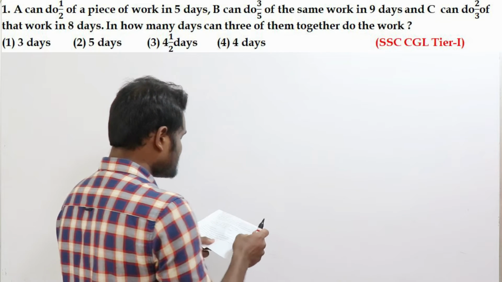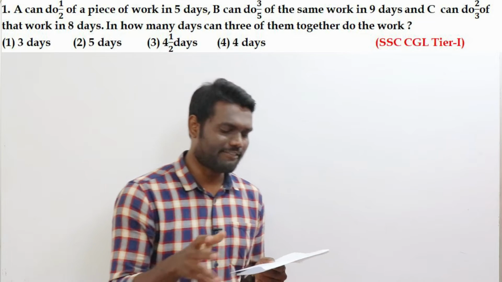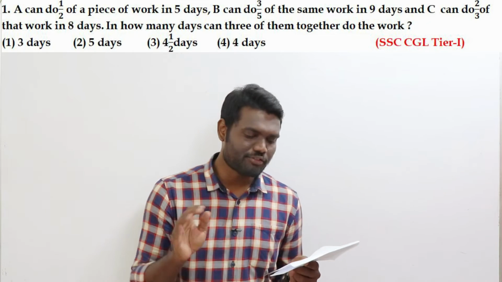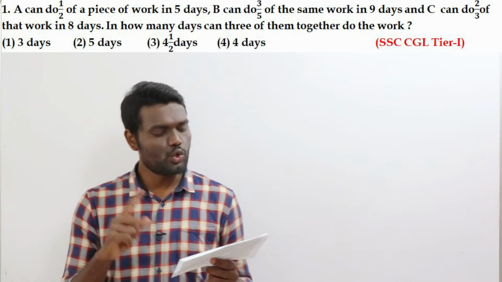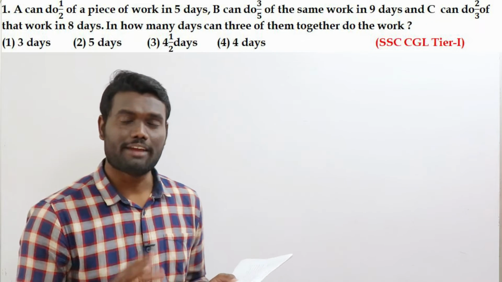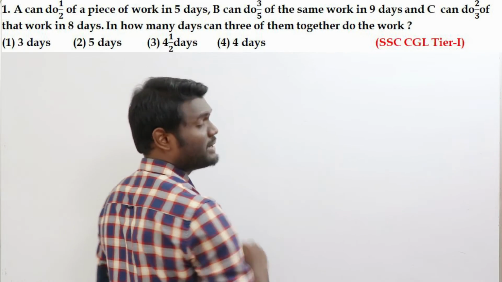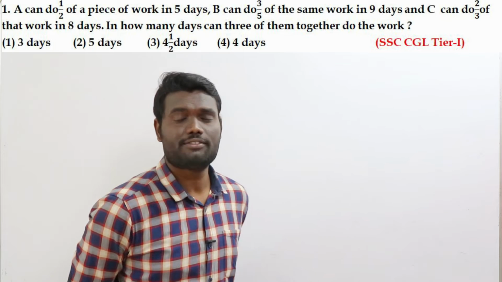Fine. Now the question is in terms of fractions. A can do half of the work in 5 days, B can do 3/5 of the work in 9 days, C can do 2/3 of the work in 8 days. In how many days can the 3 of them work together? If they work together, how many days? Okay. Sometimes you will get questions based upon fractions as well, so you need to be ready with fractions as well.